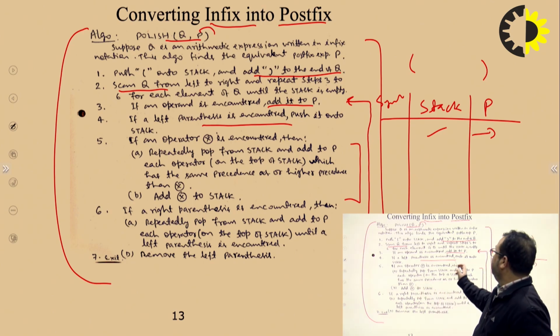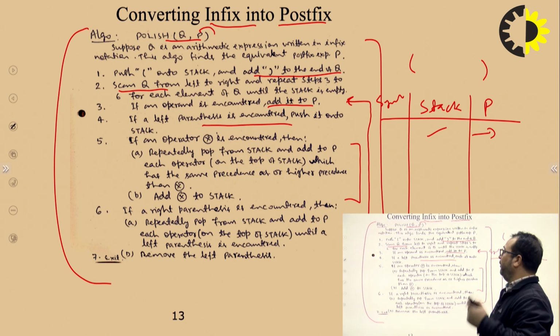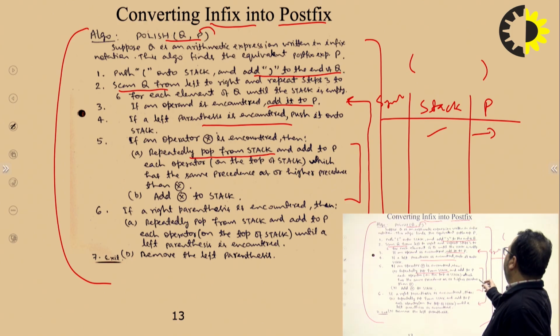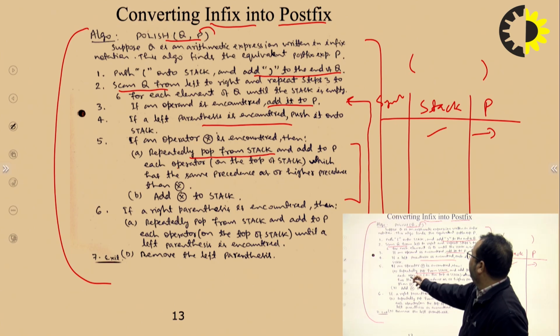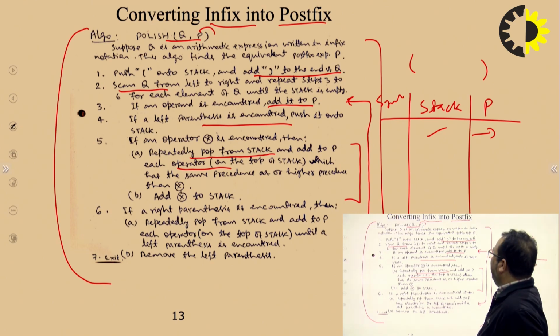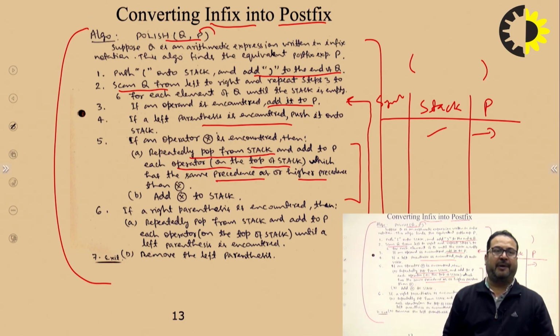If a left parenthesis is encountered, we will simply put it into the stack. If an operator is encountered, we will repeatedly pop from the stack and add to P each operator on the top of the stack which has the same precedence as or higher precedence than the current operator being scanned.